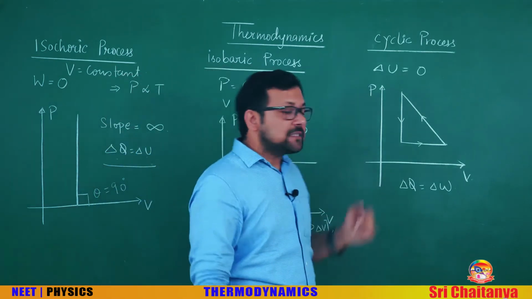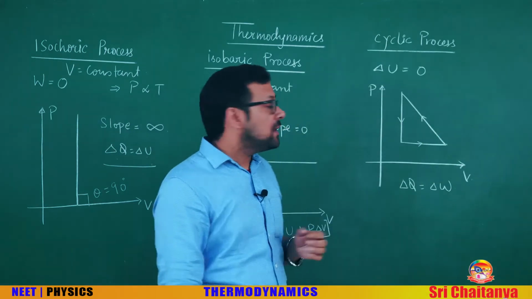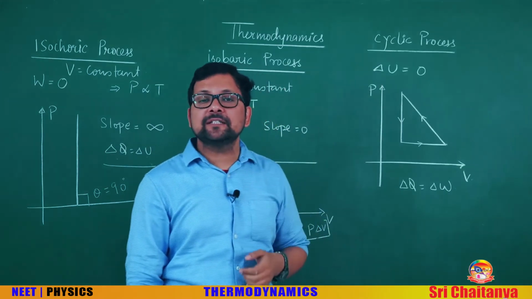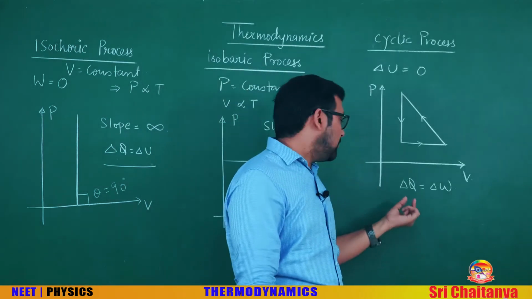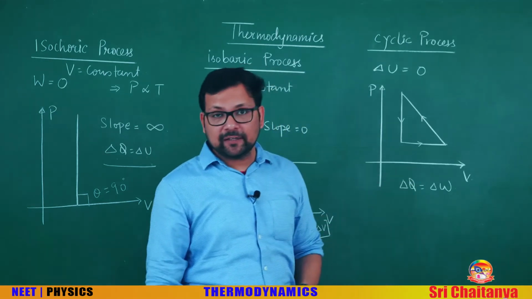Also, cyclic process. This is a demonstration for cyclic process. For a cyclic process, delta U, the change in internal energy, is 0 as the initial and final states are the same. So, what is the first law of thermodynamics? Delta Q equals delta W.